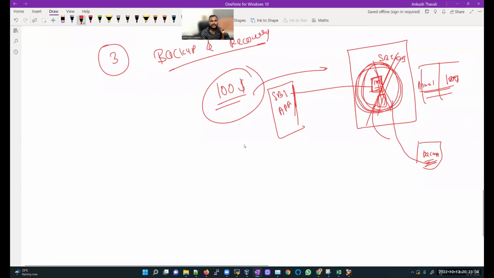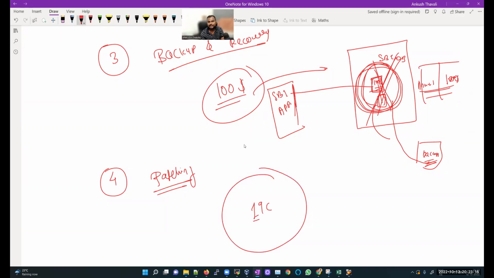Another responsibility as an Oracle DBA is patching activity. Now what is patching? See, this is my database, my Oracle 19c database. This database is actually software which is written in the Java language. Now this Java language software can have multiple bugs, right? Any software can have bugs.